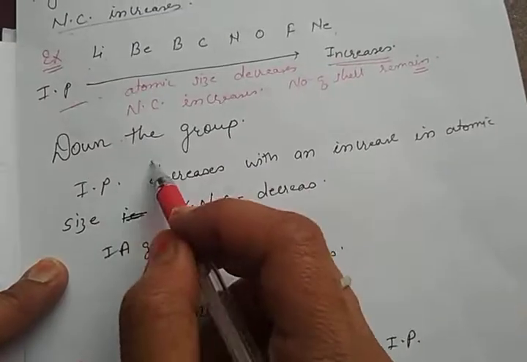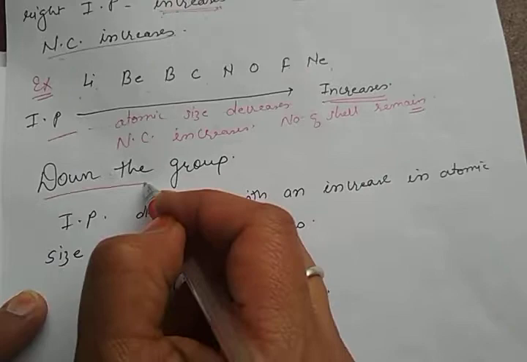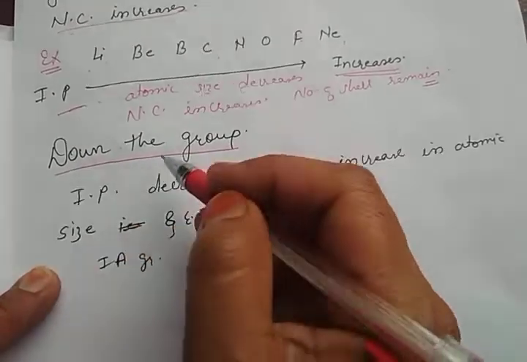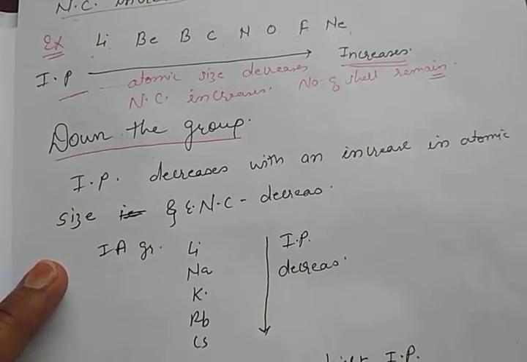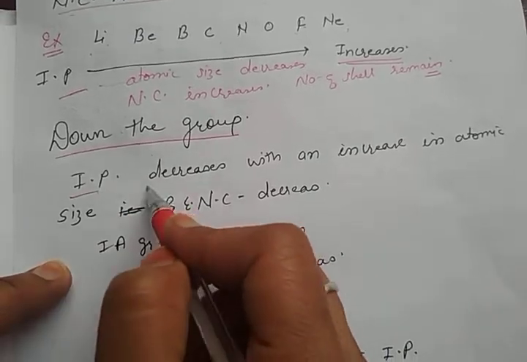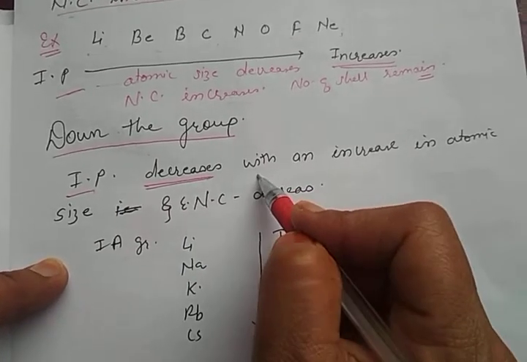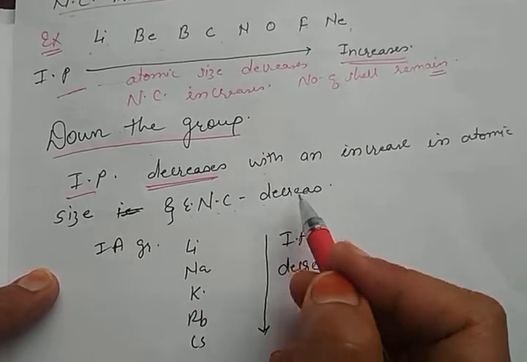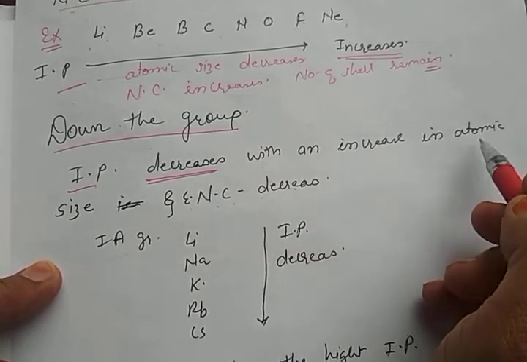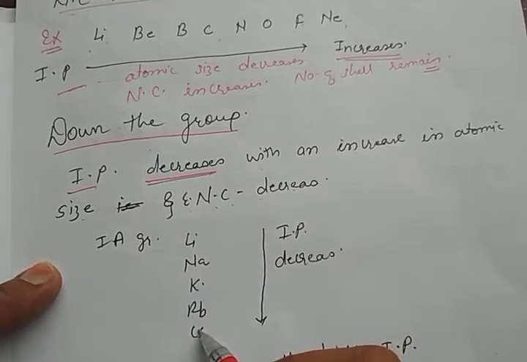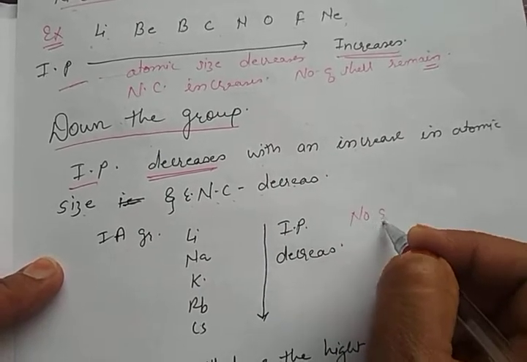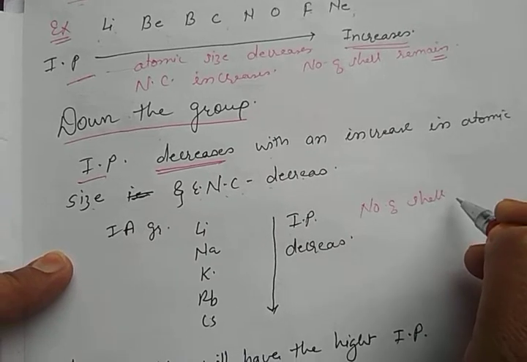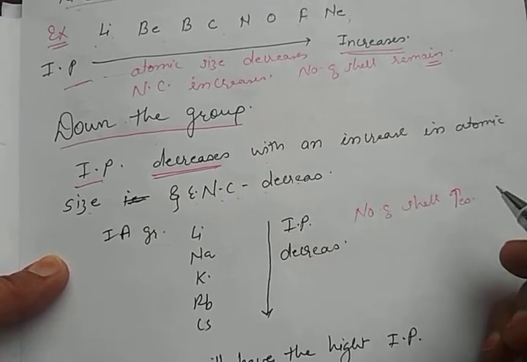Now next is down the group. How does the ionization potential change when one moves from top to bottom in a group? In a group, ionization potential decreases because atomic size increases and effective nuclear charge decreases. Why does the atomic size increase down the group? Because the number of shells goes on increasing successively.